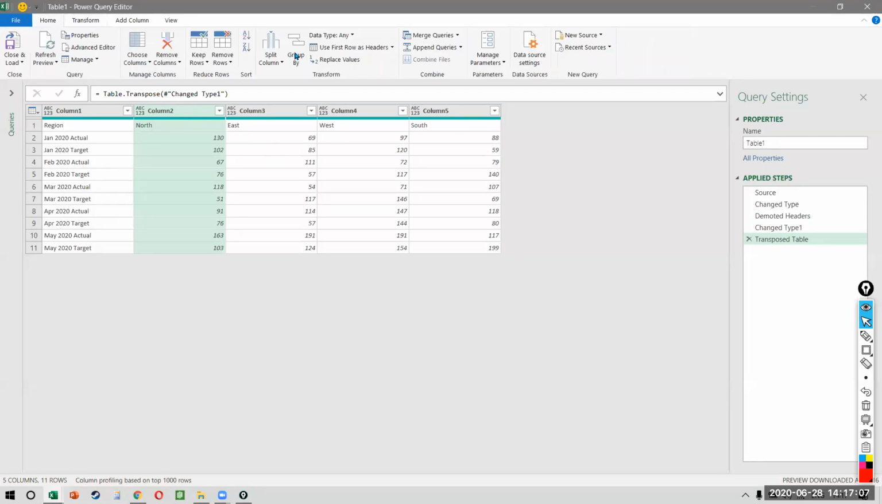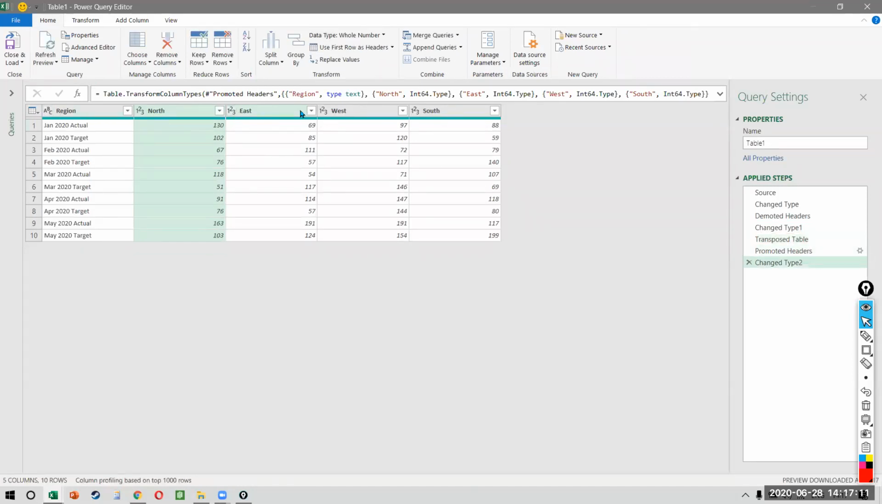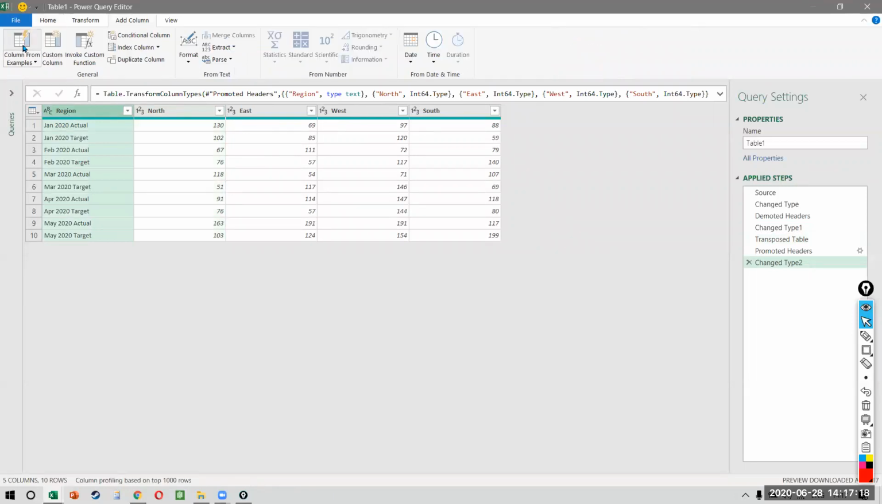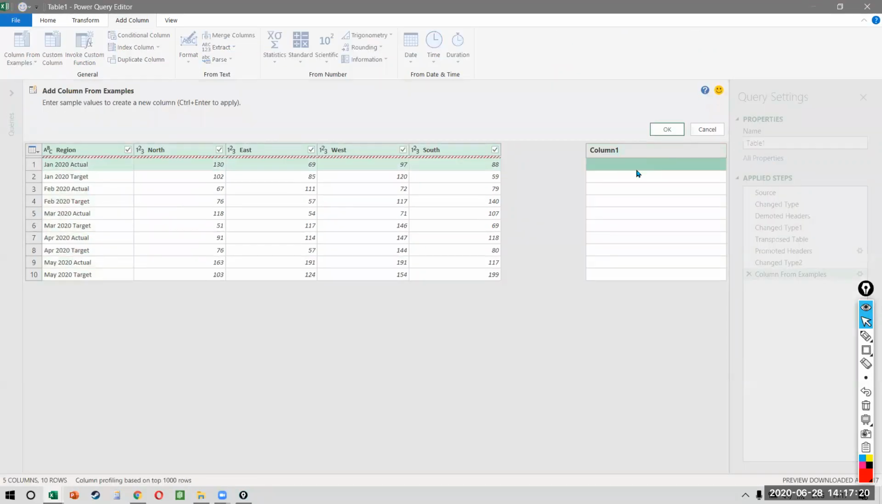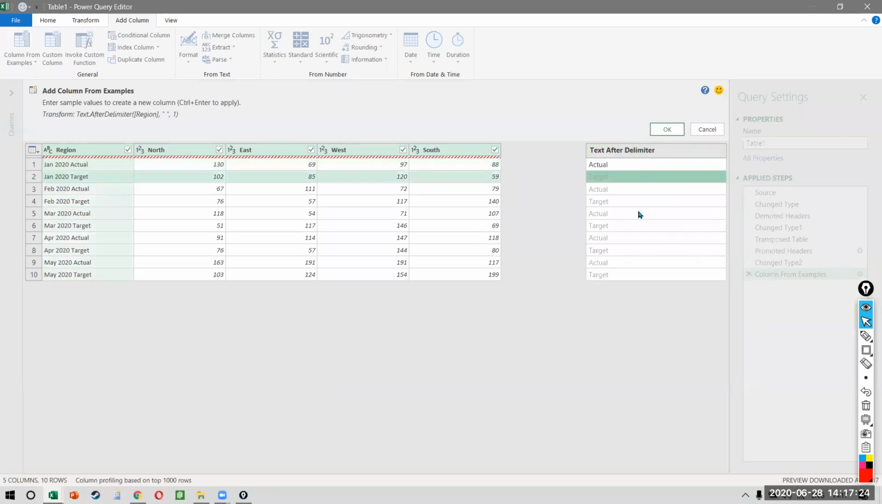What is the first thing? The first thing is I will make the first row the header so that it becomes region north, east, west, and south. But then this has to be split, remember? So we can use Add Column and then Column From Examples. What example do we want to give? We want to say I want to separate the word called actual. So it separates all these words.